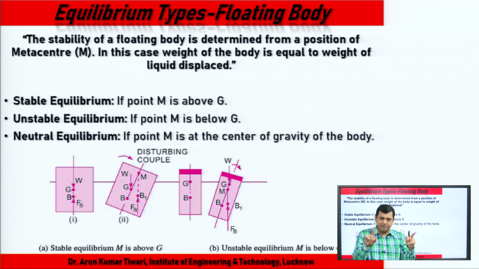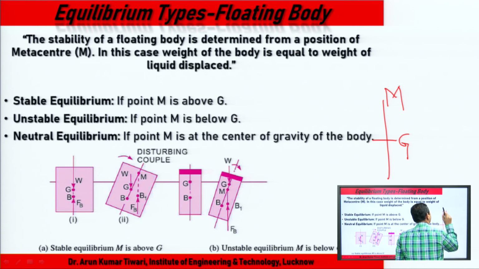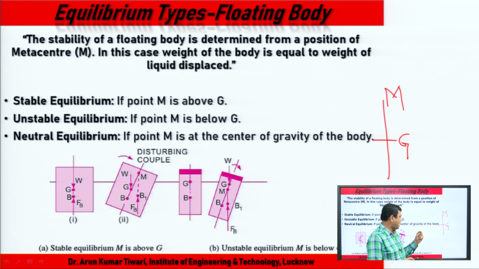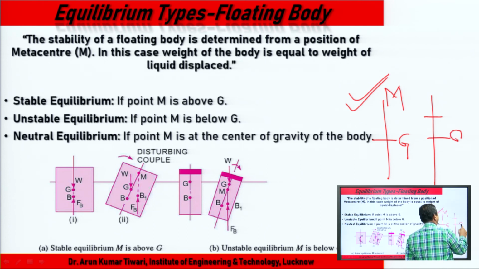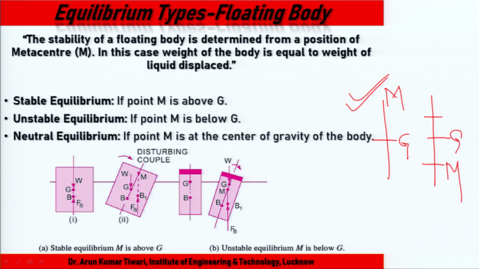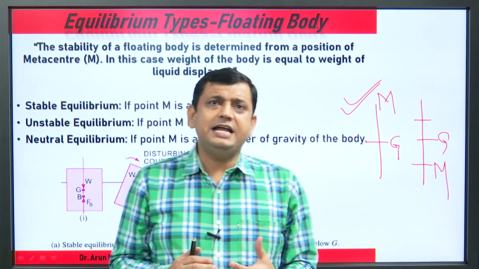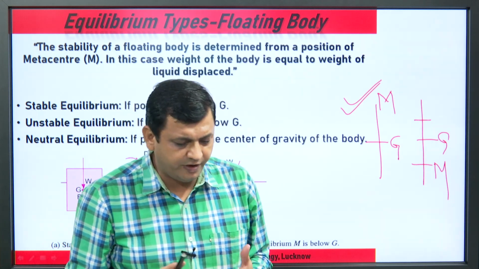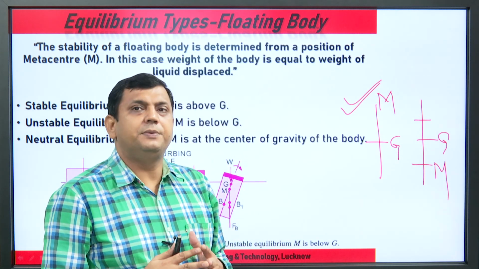In case of stable equilibrium, the point M is above the G. This capital M is above the G, so this is stable. If M is below the G, then it is unstable. And if point M coincides with the center of gravity of the body, that is the neutral equilibrium.